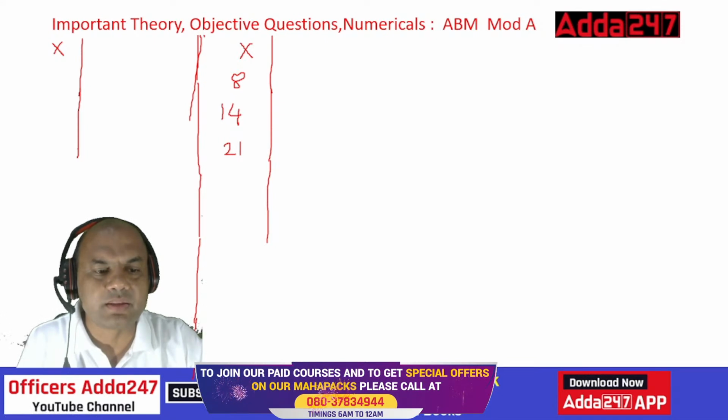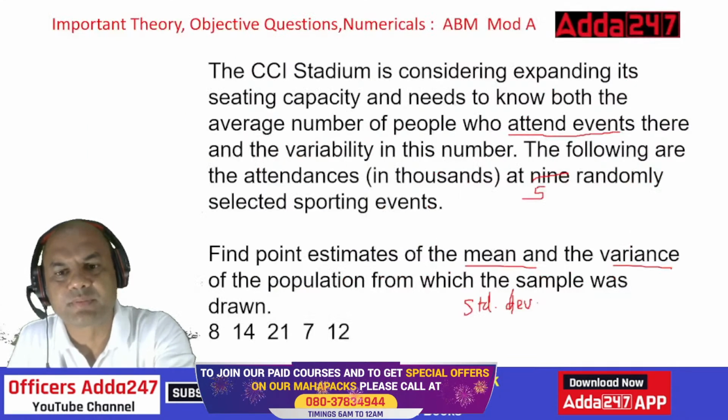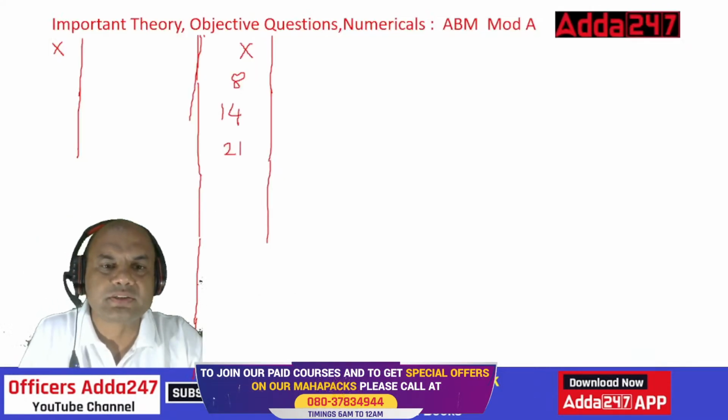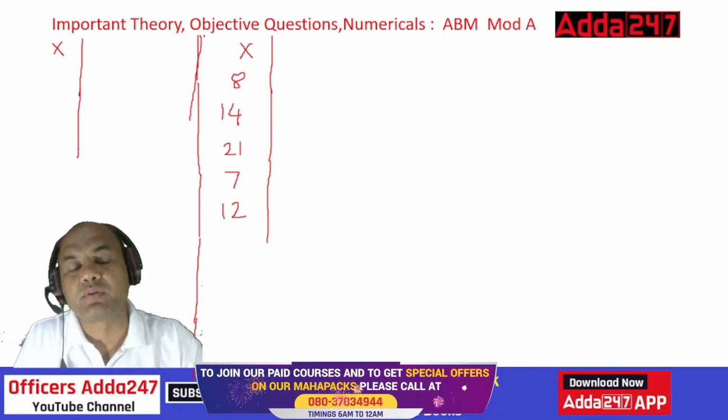21, then what was it? 7 and 12? 7 and 12, okay? Now what are we to do?